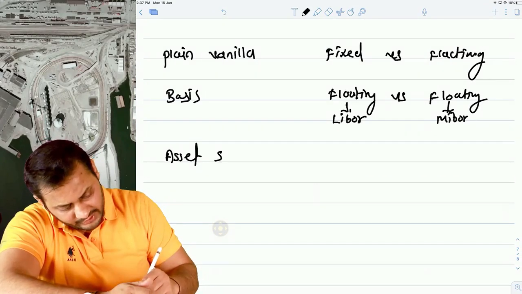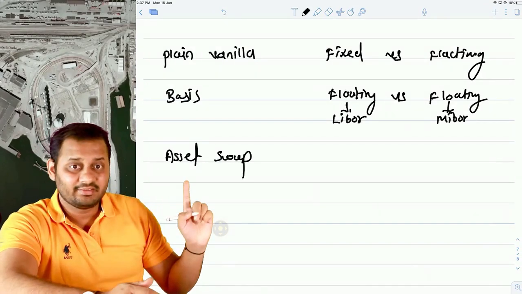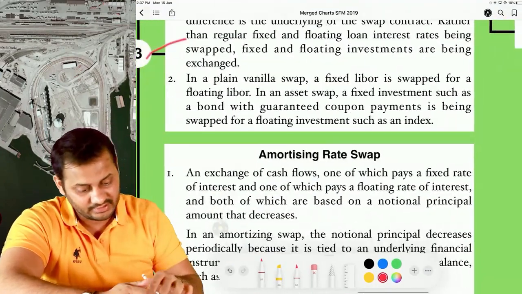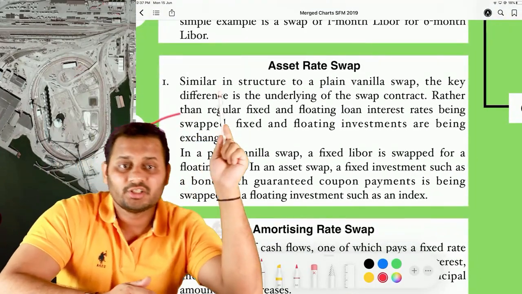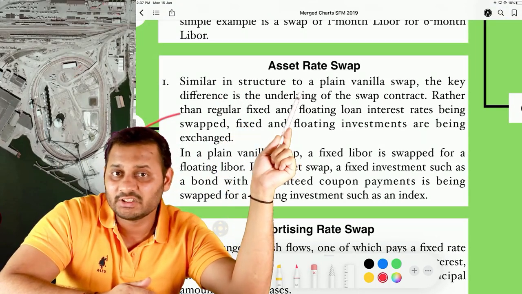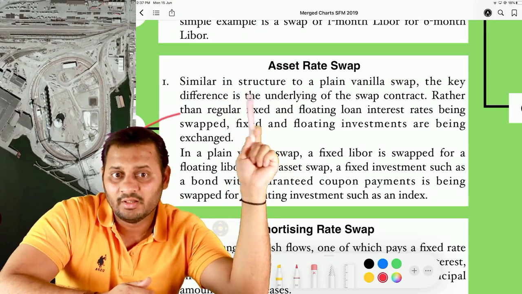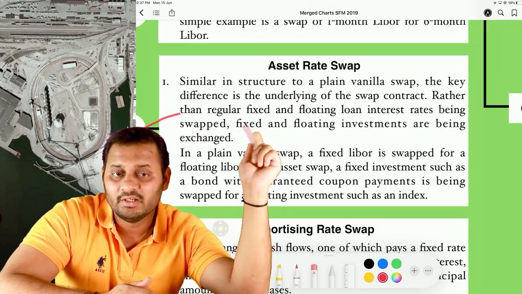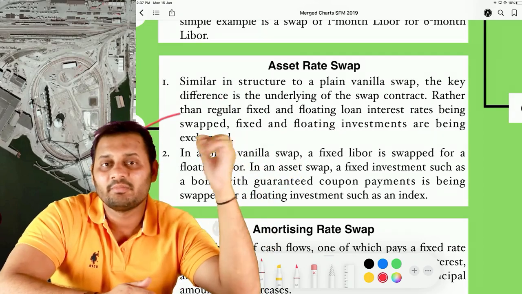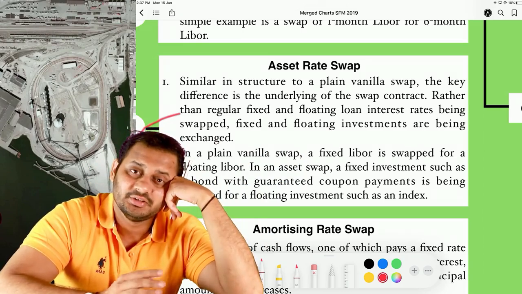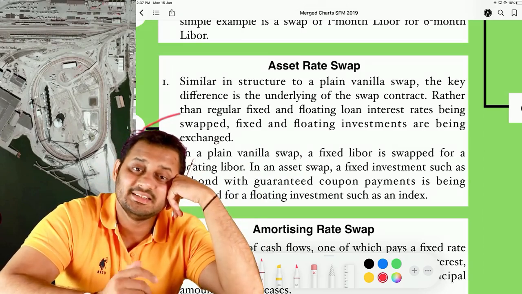Now what do you mean by asset rate swap? Asset rate swap is similar to the plain vanilla swap, but there is some difference. Similar to the structure in the plain vanilla swap, the key difference is the underlying of the swap contract. Rather than regular fixed and floating loan interest rates being swapped, fixed and floating investments are being exchanged. The principal amount, the assets are exchanged. It's not the amount, it's the asset.